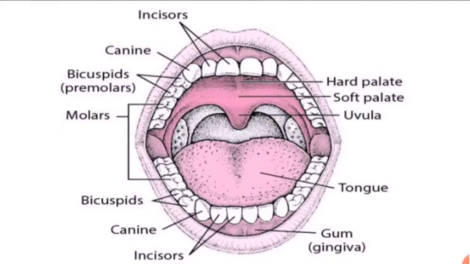Observation. The bud dipped in sugar solution tastes sweet at the tip of the tongue. The bud dipped in salt solution tastes salty in the area just behind the tip. The bud dipped in lemon juice tastes sour at the two sides of the tongue. The bud dipped in neem juice tastes bitter at the back.